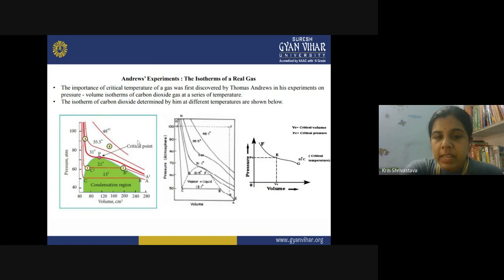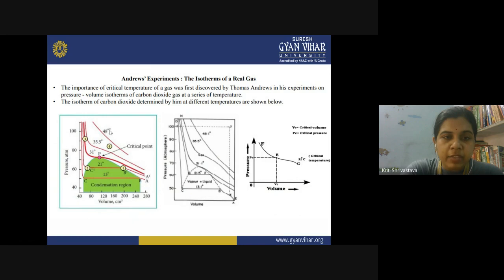So when you fix the temperature and plot a graph between pressure and volume, this is called an isotherm. At a particular constant temperature, the line or curve obtained is called an isotherm. You can see many isotherms here. This is the graph between pressure and volume, and these different curves represent different isotherms, each at a particular temperature.